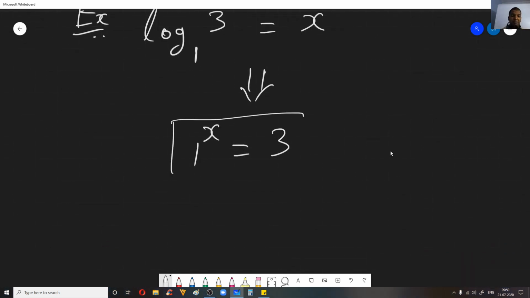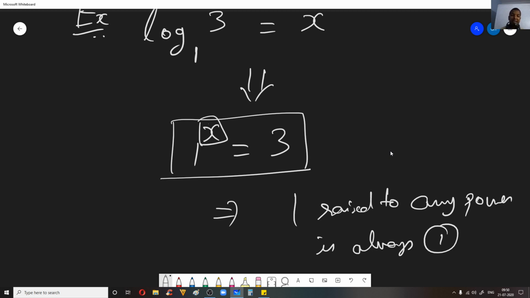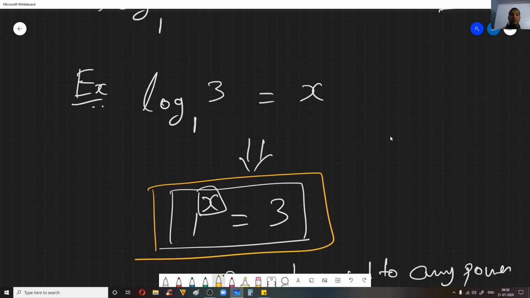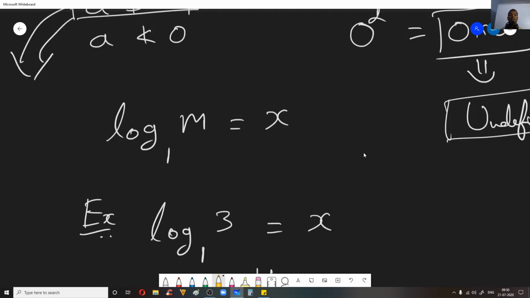Now tell me for what value of x you will get the result as 3. 1 raised to the power what is giving you the result as 3? Nothing, because 1 raised to any power is always 1, correct? So technically you don't get any value for x which will give you the result as 3 in this particular equation. So therefore taking base as 1, log of any argument to the base 1 is actually undefined.